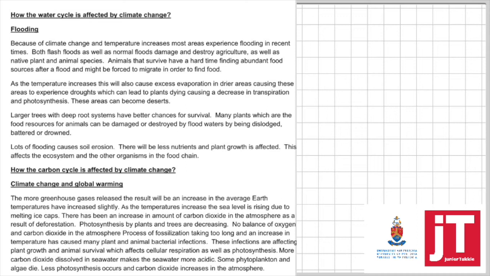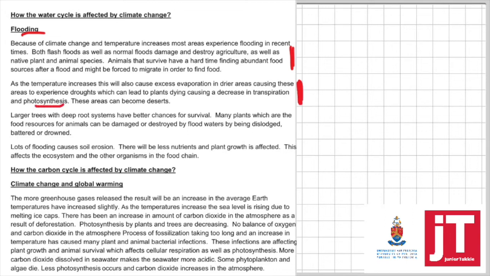Let's look at the water cycle. Here we talk about flooding. We know with the water cycle that with precipitation and evaporation, in certain areas now, with climate change, the areas that are more used to getting floods will get more floods, and the places that are dry will get drier. So floods are bad because they will wash away all the plants. They will kill the animals. Places that are dry, it's the same thing. There's no plants, there's no food for the animals.